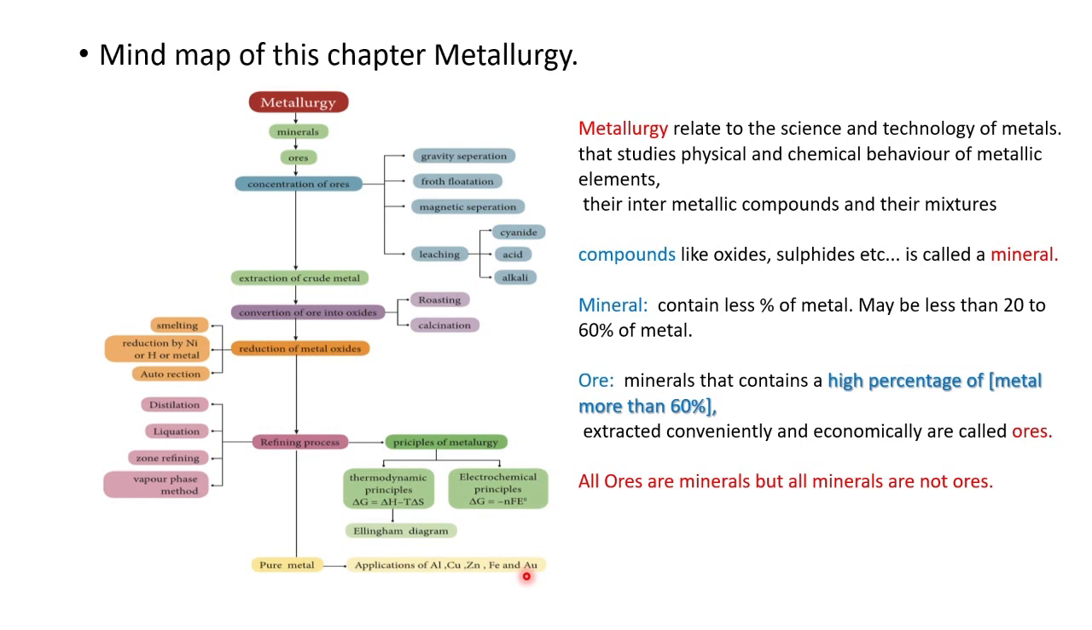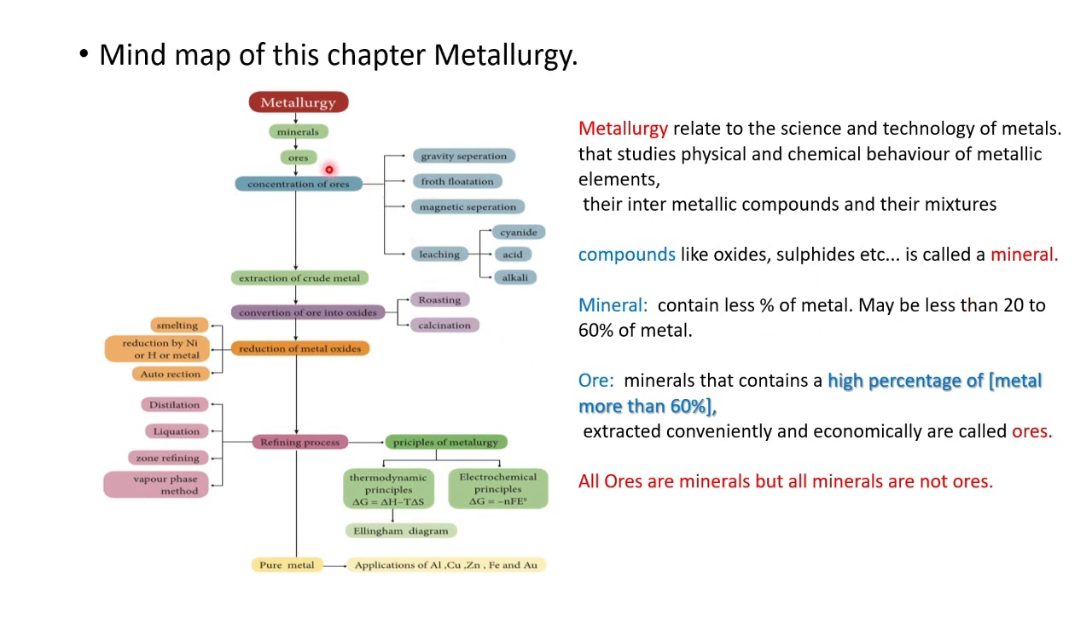Before we enter into this, let us see the definition of metallurgy. Metallurgy relates the science and technology with the metals. Scientifically, we prove the chemical behavior and mixture of the elements. So that is metallurgy. Then what are the compounds? Compounds may be oxides, sulfides, etc.